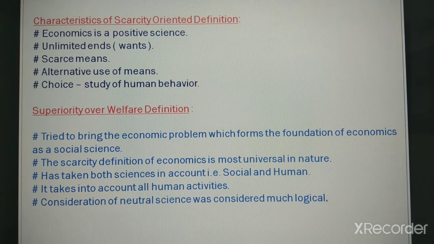Then the consideration of neutral science was considered much more logical. Neutral science means it is a positive science, that's why it is called a neutral science. So on these grounds you can say his definition was better than the welfare definition.